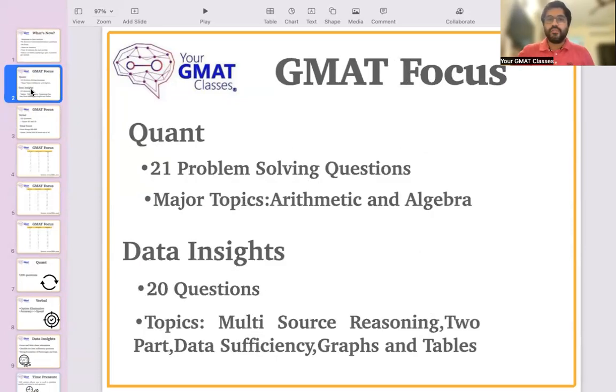sections. So Quant will have 21 problem solving questions. Majorly the topics are arithmetic and algebra. Data Insights has 20 questions. It has a variety of questions. You can expect graphs and table questions, you can expect data sufficiency, you can expect questions where your verbal skills are tested, and you can expect 3 questions on a multi-source reasoning type of question.